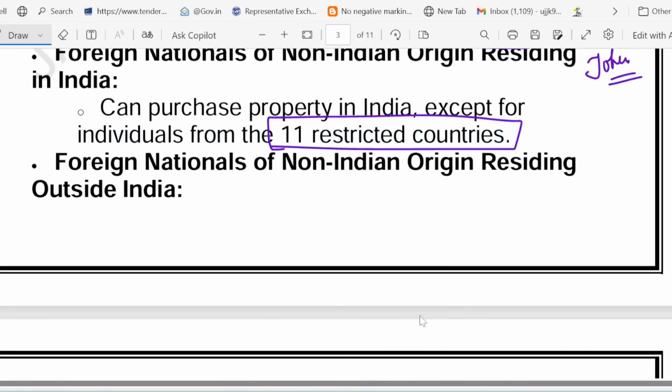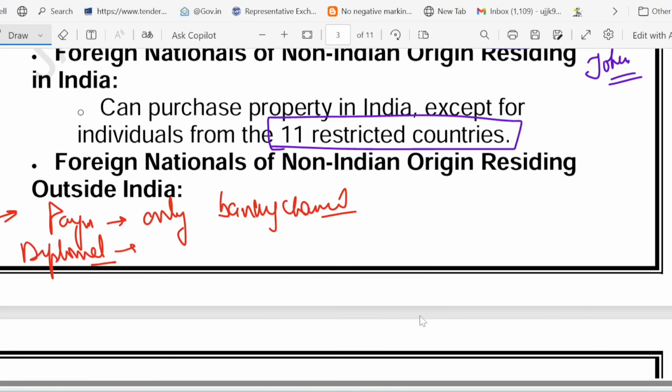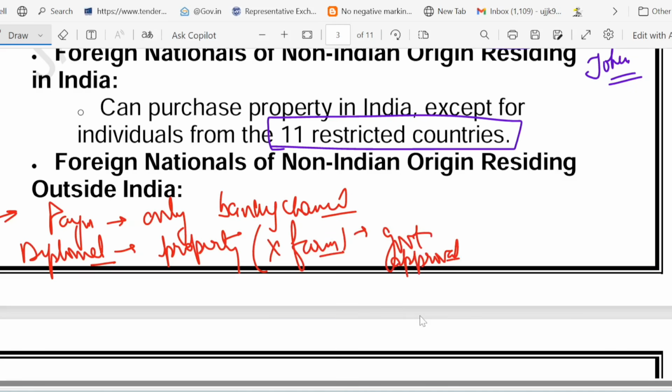So let's summarize what we learned from this discussion. First of all, we talked about the payment. What I told you, only banking channel is allowed, no cash is allowed. This is the first point. Then we talked about the diplomat. I told you they can buy property, except farm, no farm. And for that they have to take the government approval. That is about the diplomat.